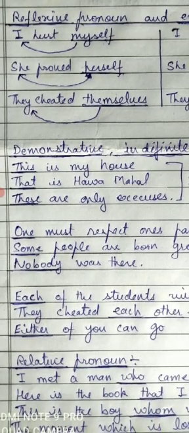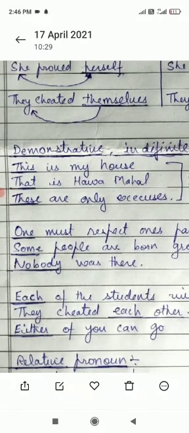Now, this word one can be used for anyone. It is not certain and definite here. So, this is an indefinite pronoun. Some people are born great. Now, who are these some people? This phrase can be used for any person, any people. So, some is an example of an indefinite pronoun. Nobody was there.